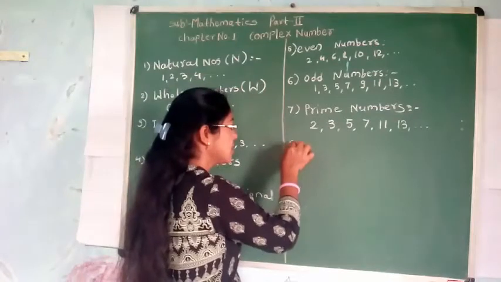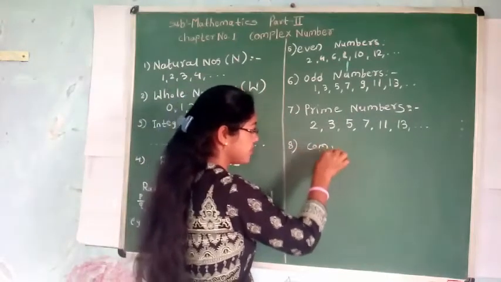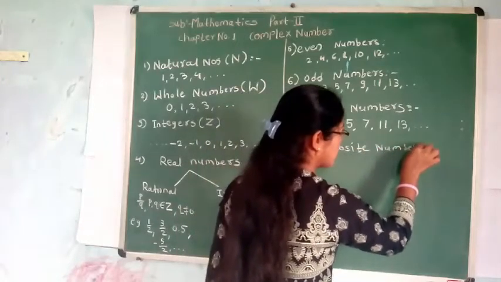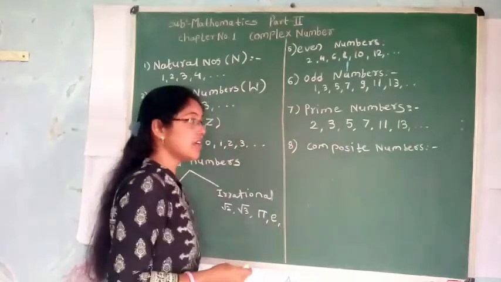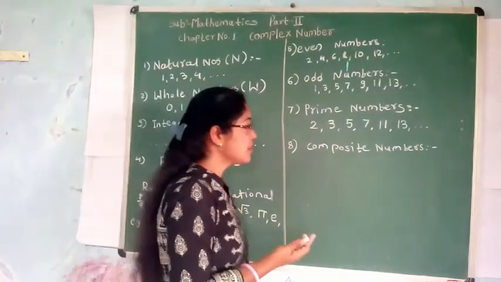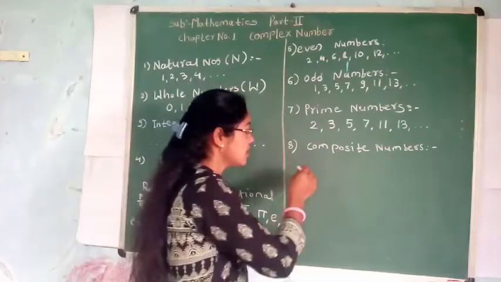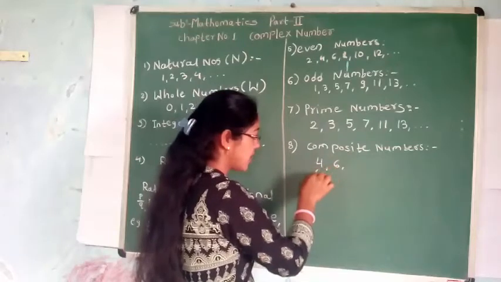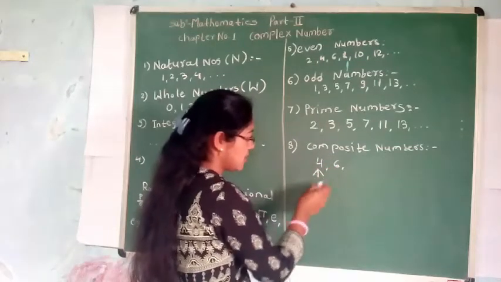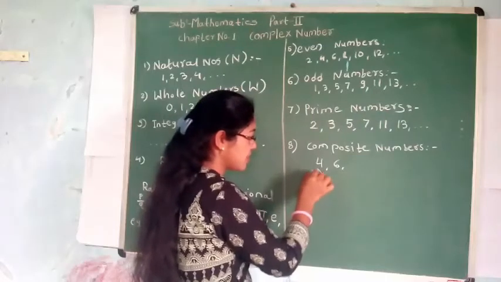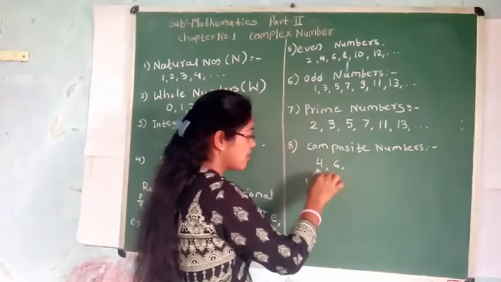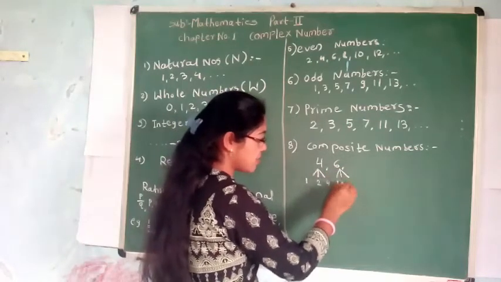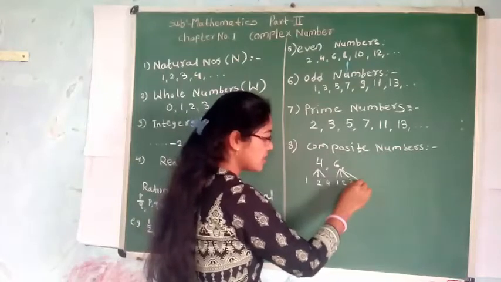Then we know the composite numbers. Composite numbers are those which have more than two factors. 4 has factors 1, 2 and 4. 6 has factors 1, 2, 3 and 6.